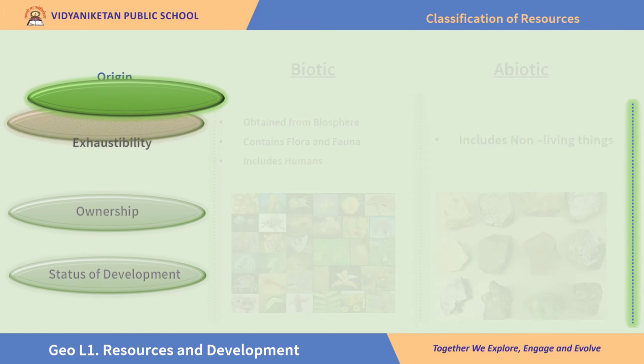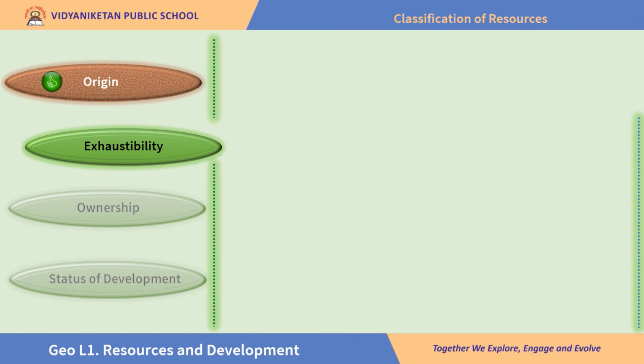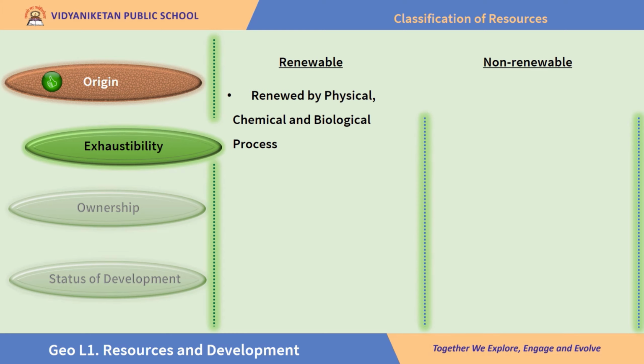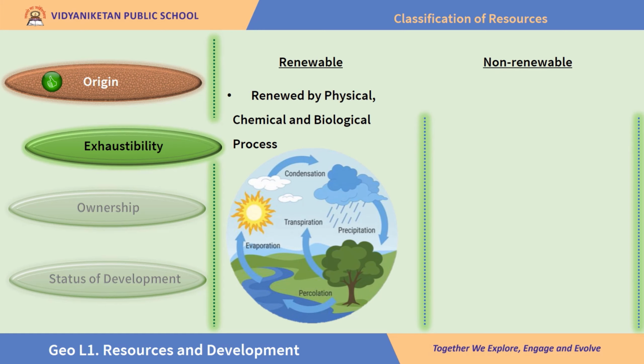The next is based on exhaustibility. On this basis, resources are classified into renewable and non-renewable. Renewable resources are those that renew themselves by physical, chemical, and biological processes. Think of the water cycle, children. Water evaporates due to heat. As it rises up in the atmosphere, it condenses to form clouds.